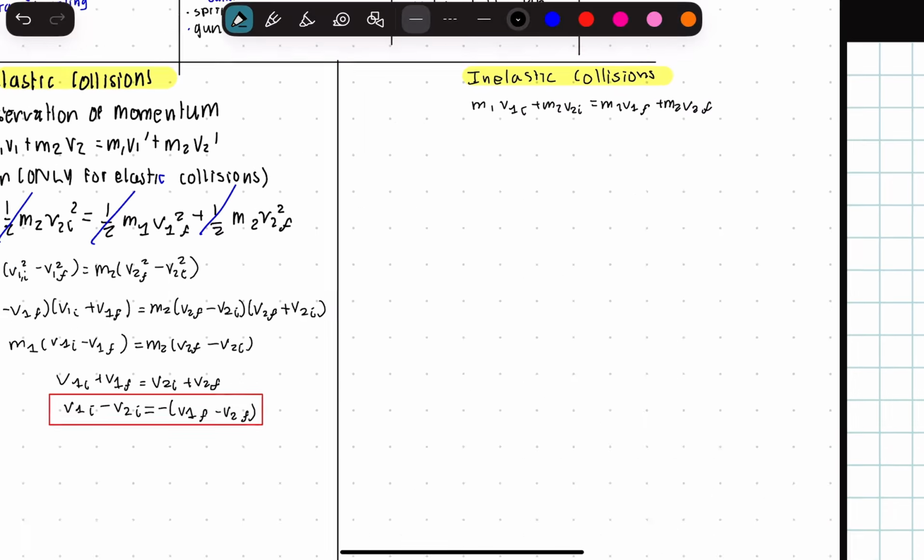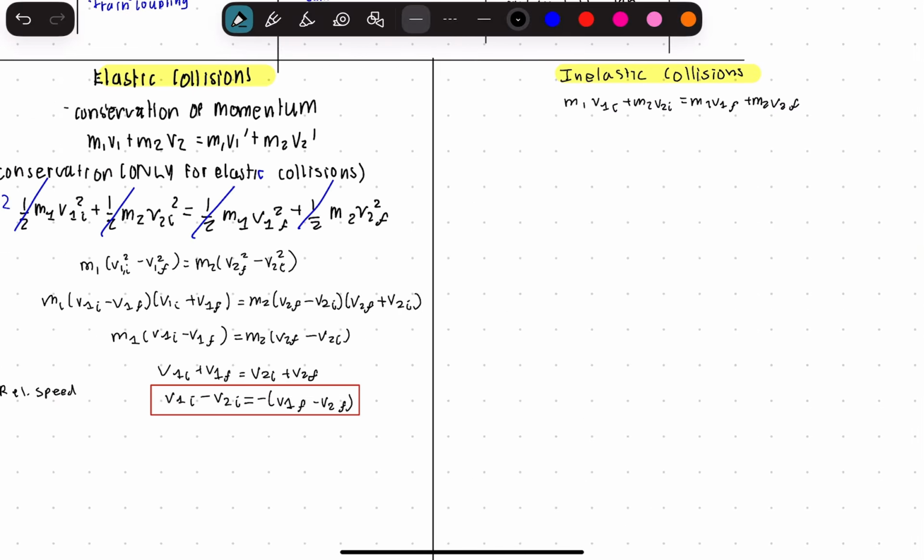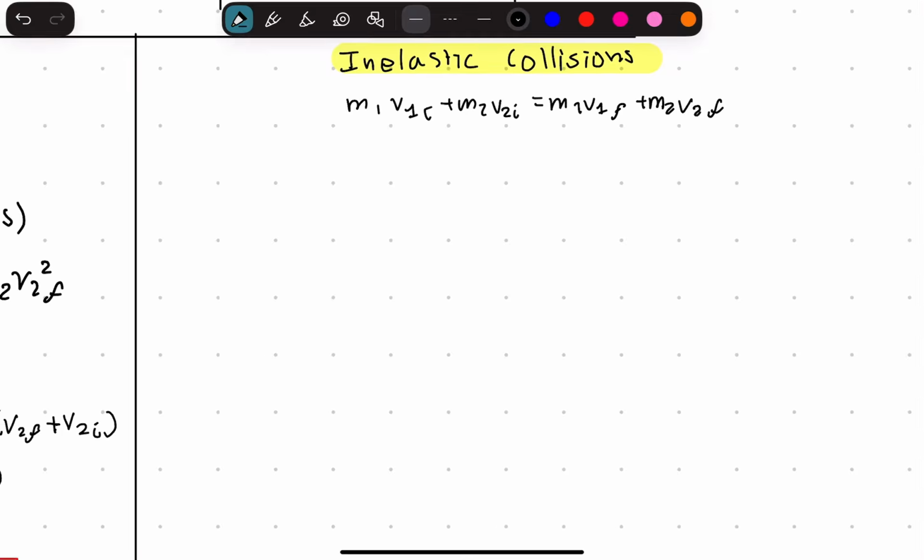So still conservation of momentum, just as over there. Okay, now after this, there's no second equation because you cannot use kinetic energy for this, because there's a change